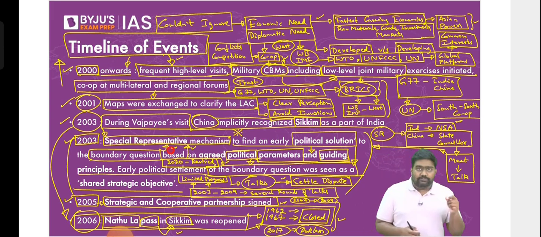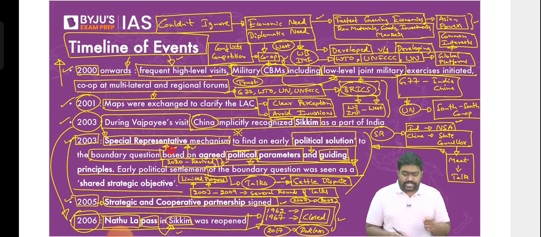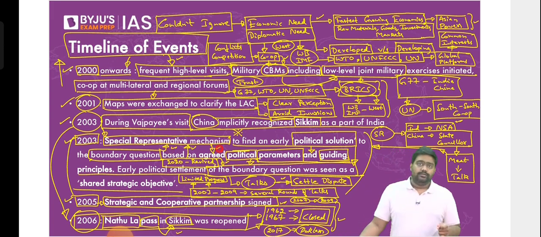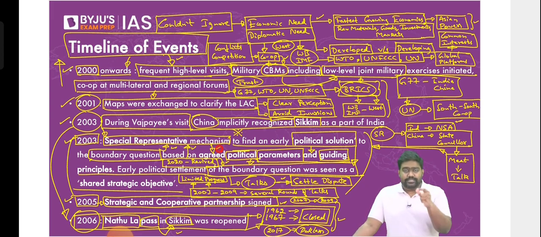So at this point, when the Galwan clashes had happened, both sides had lost soldiers, and things were getting heated up. India reached out to China. India extended an invite to revive the SR mechanism, and China accepted it. So India's national security advisor and China's state councilor met, they talked, they had a virtual meeting, right? And they started the de-escalation process again. That is where the de-escalation began.